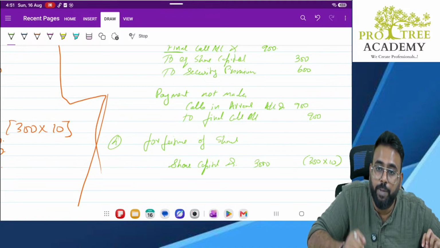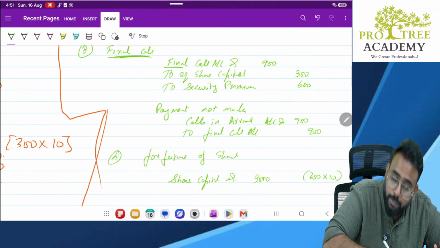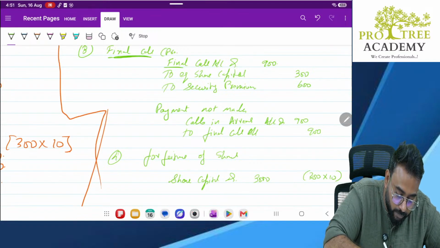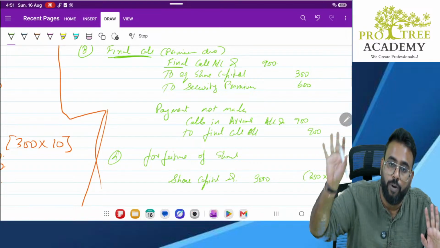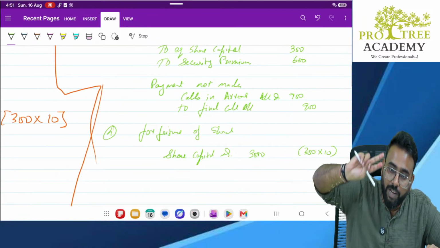Next, ask the question: is the security premium paid? No, sir. Premium has not been paid. Where was the premium due? Premium was due here. Did he make the payment? No. Now, because premium is not yet paid, we will reverse it.